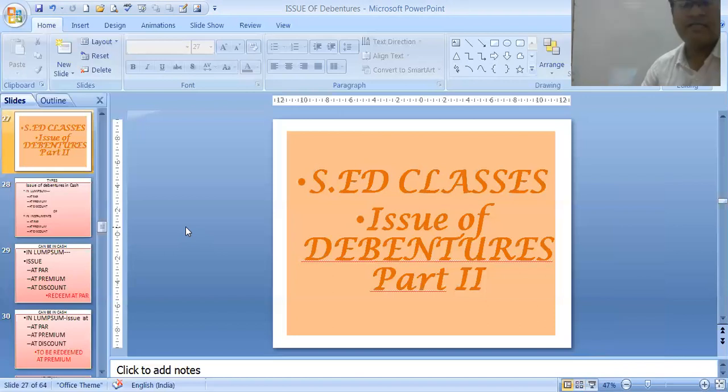Now, when it is debentures at installments, it is same as application, allotment, first call, second call, like that, as we have done in shares. In lump sum also it is same as shares, but over here the entire money you receive at the beginning.